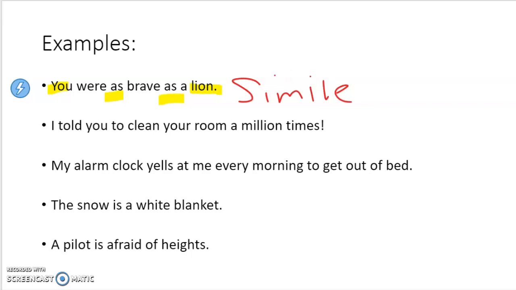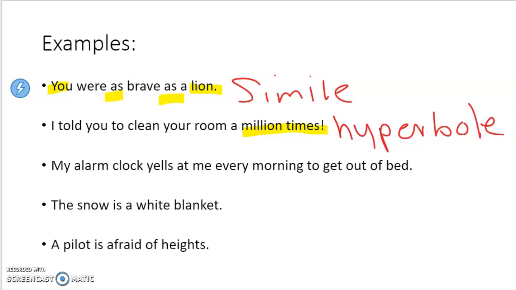All right, let's look at the next one. I told you to clean your room a million times. Now, I'm sure your parents at home or aunts and uncles or whoever is at your house are telling you to clean your room. Are they actually saying it a million times? No, but they're probably saying it a lot, which may feel like a million times to do. However, if you kept count, I bet you it wouldn't be a million. Therefore, this is extreme exaggeration, which is a hyperbole.